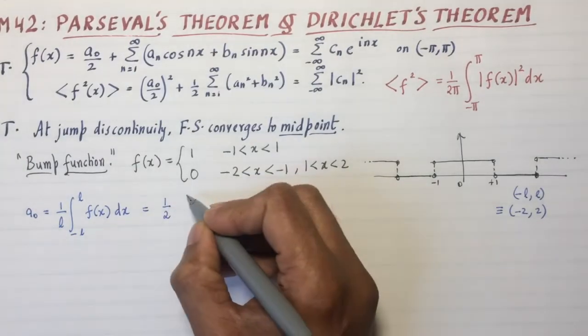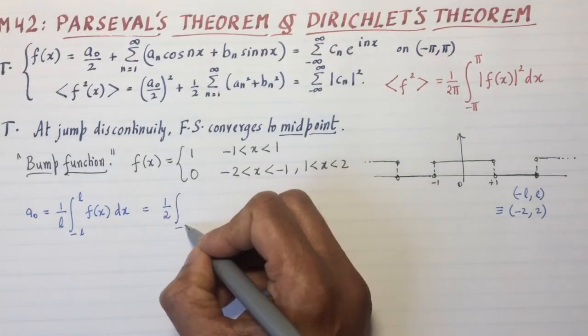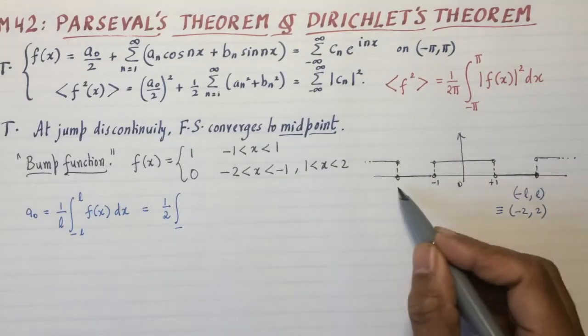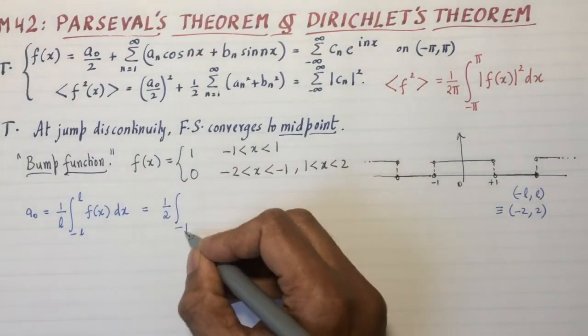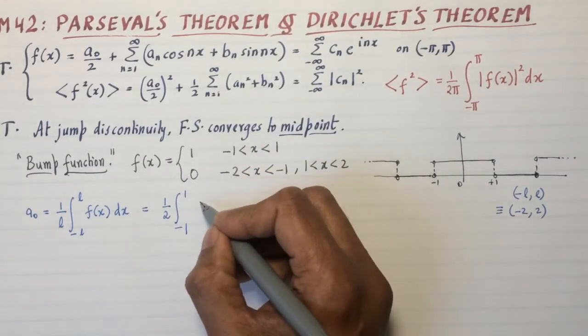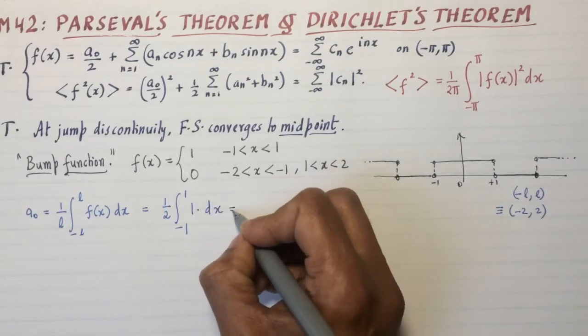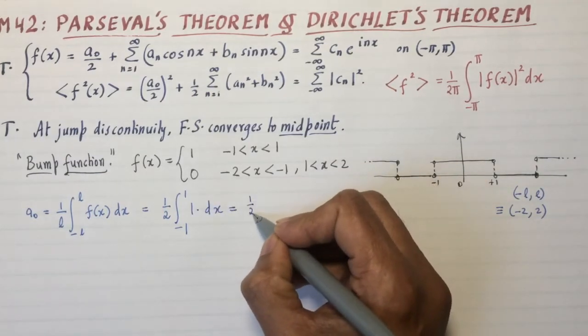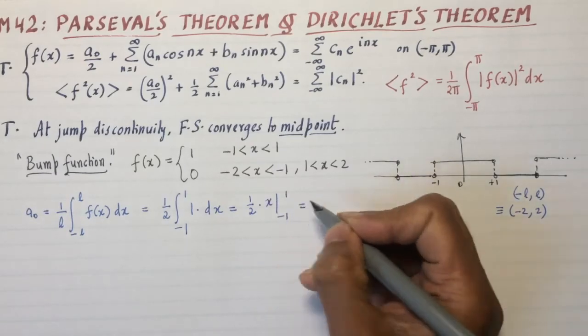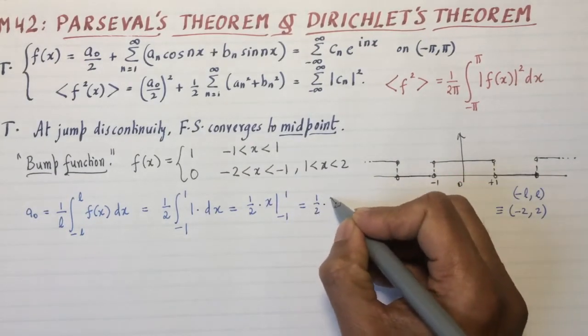It's 1 over 2 integral. Now it's 0 between 2 here and it's 0 there, so I won't integrate from minus 2 to 2. Instead, I'll integrate just from minus 1 to 1 because that's the only place where it's not 0. f of x is just 1, so it's 1 times dx. And that's just half times x between the limits of minus 1 and 1, which is half times 2, or 1.